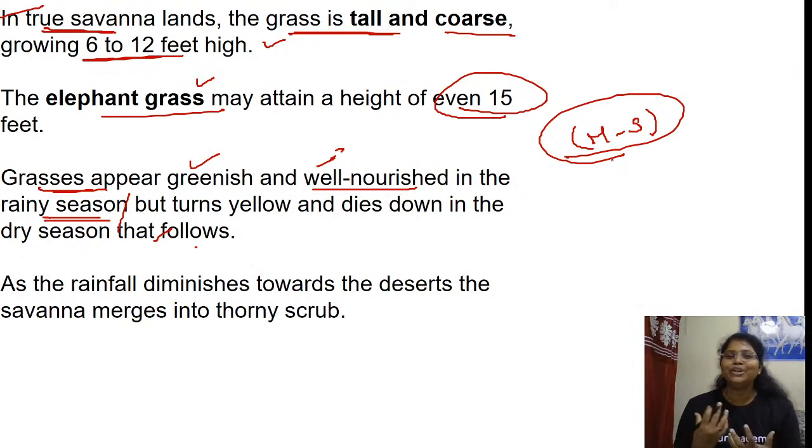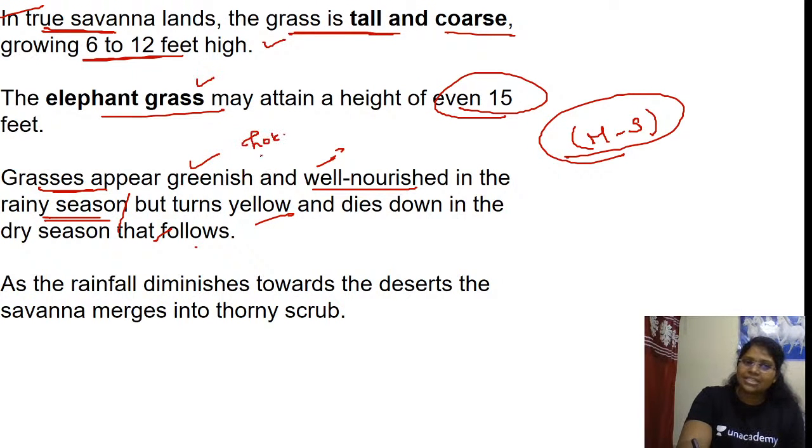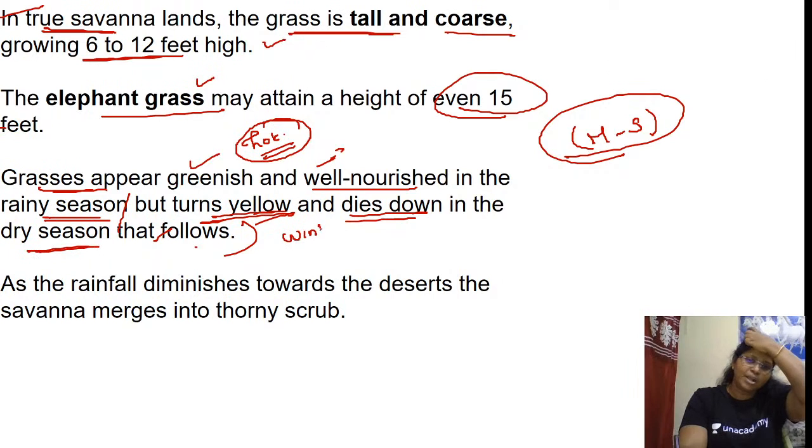They look very good, greenish, well nourished, but they turn pale yellow and die down in the dry season. Here the rainy season is the hot, summer season. Summer rainfall, and the grass turns yellow and dies down in the dry season. The dry season is the cool season here, the winter season. Yes or no? Did we discuss? Are you able to follow?